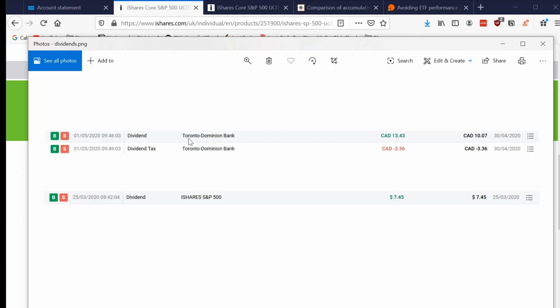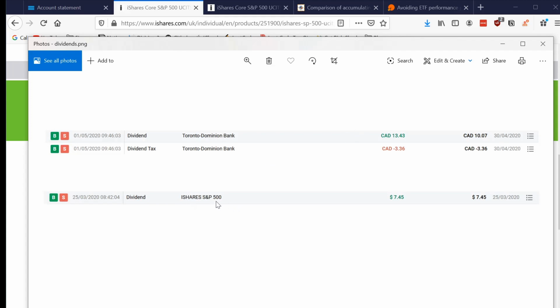But here, for example, this is Toronto Dominion Bank. This is one of the banks that I invest in. I got a dividend of 13 Canadian dollars, and you can see there's a dividend tax that DEGIRO automatically takes out. Now, a note on the dividend tax: you still have to report this dividend to the revenue. And again, there are some exceptions with US stocks, because you can't get double taxation. They have a double taxation treaty, and they have that with some other countries. But this is not what this video is about. This is a really simple dividend, right?